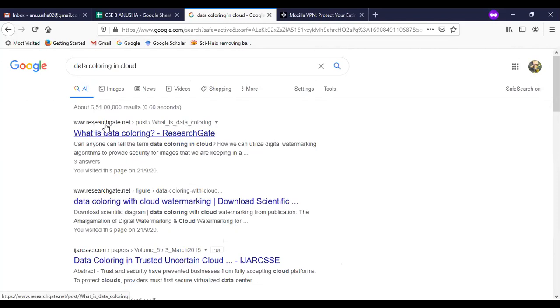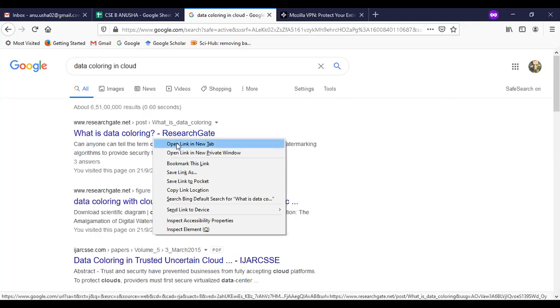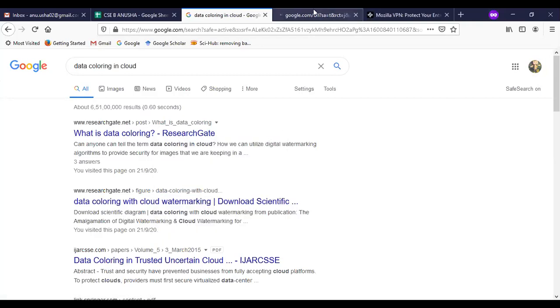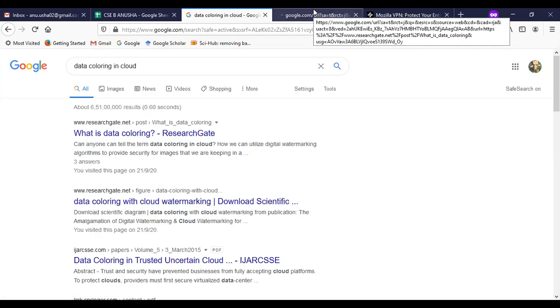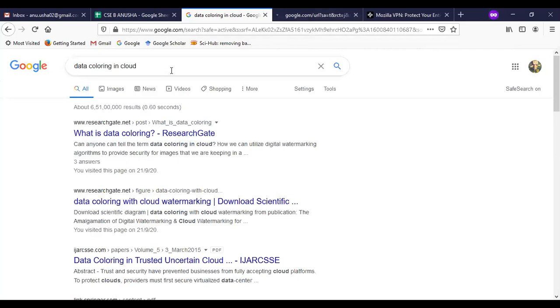I would need to go to www.searchk.net, then go to the post, and then to what is data coloring. But I want to get the resource directly. I don't want to go to the site, then the post, and then data coloring. I want to get what data coloring is directly onto my screen. That's why I am using the hyperlink for data coloring. I want to open this, and it will be opened next. So here we are entering into another state.